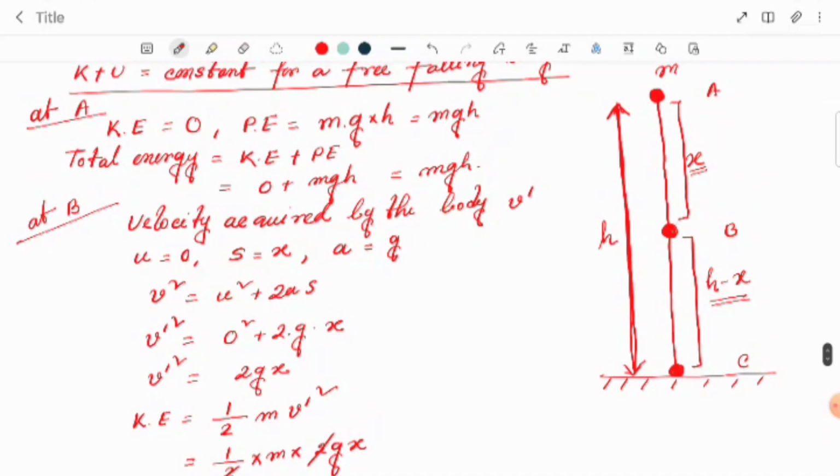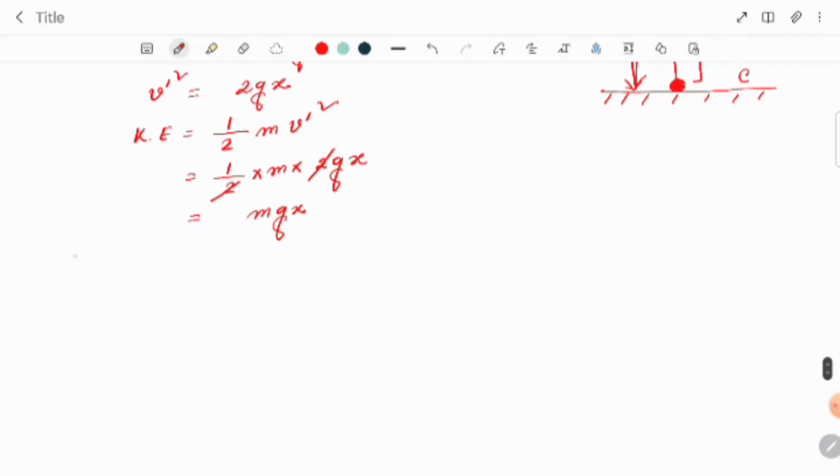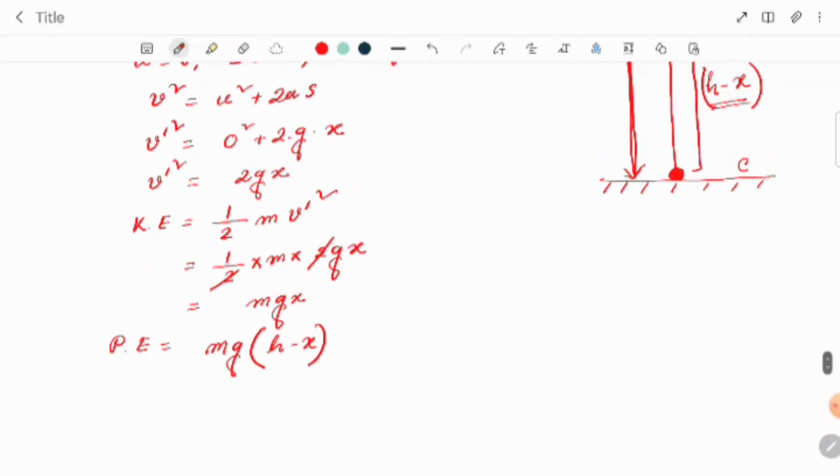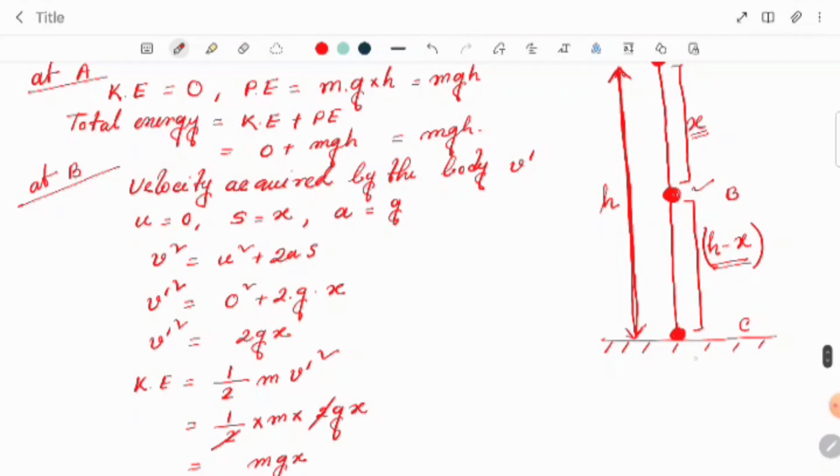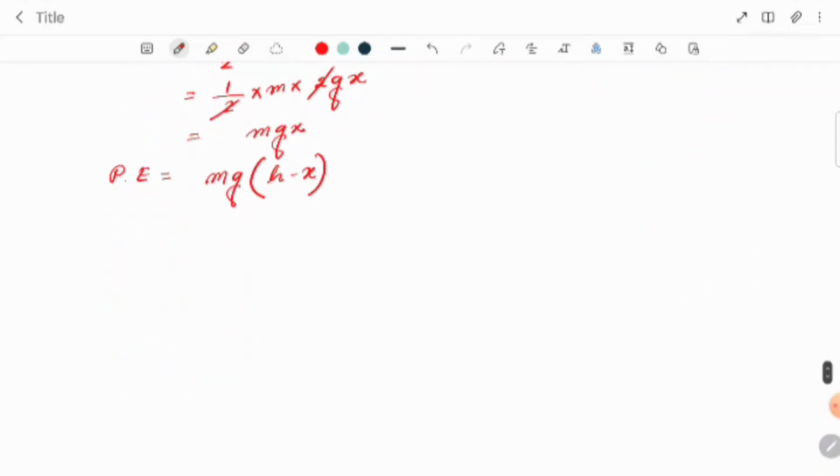Fine. Now we have to calculate the potential energy. Now see, potential energy at B, what will happen? From the ground, what will be the distance? That is h minus x, right? So the potential energy will be mg into h minus x, because we can easily calculate that point B from the ground is h minus x. So what we'll get? We'll get mgh minus mgx.